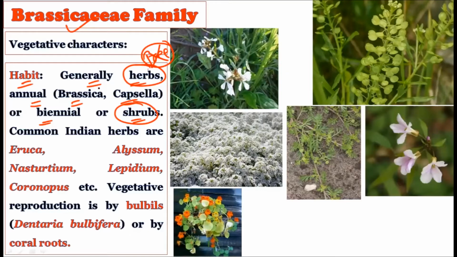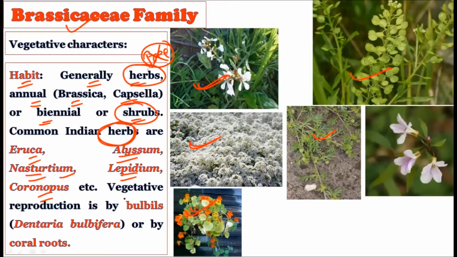Now see the common Indian herbs such as Eruca. This plant is called Eruca. Then see Alyssum. This is Alyssum. Then Nasturtium. This one is called Nasturtium. Then see Lepidium, and Coronopus. These plants are the common Indian herbs which are found in the Indian subcontinent.